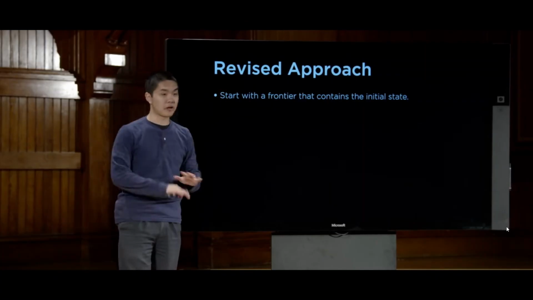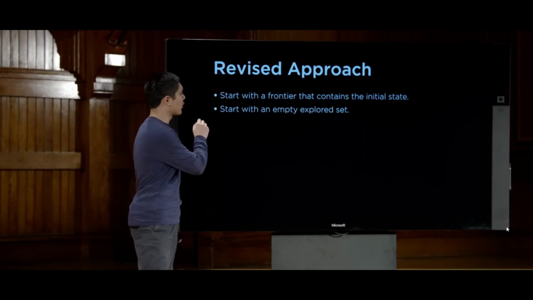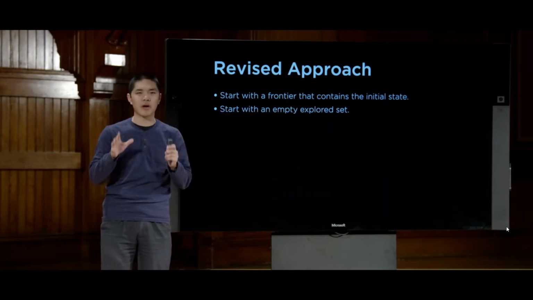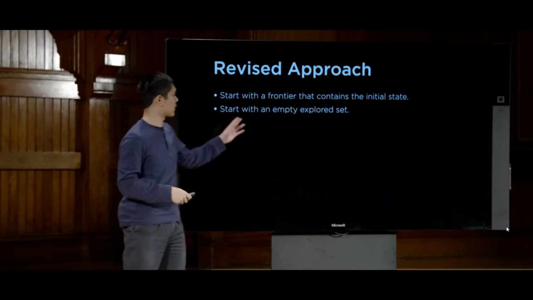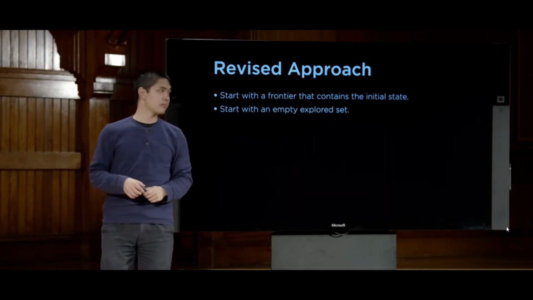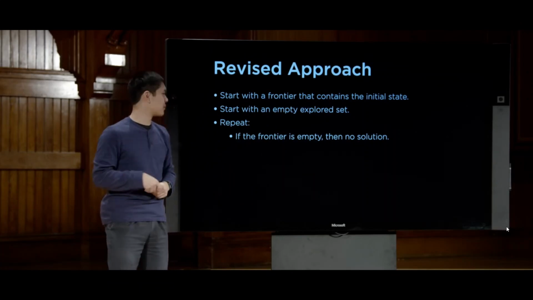We'll start with a frontier that contains the initial state, same as before. But now, we'll start with another data structure, which will just be a set of nodes that we've already explored. What are the states we've explored? Initially, we have an empty explored set. And now we repeat. If the frontier is empty, no solution, same as before.